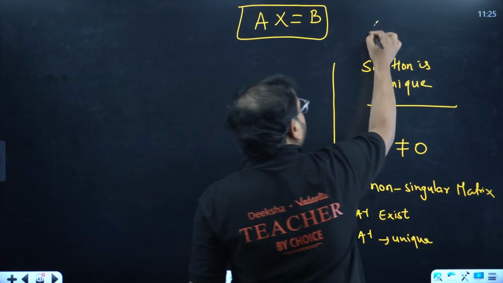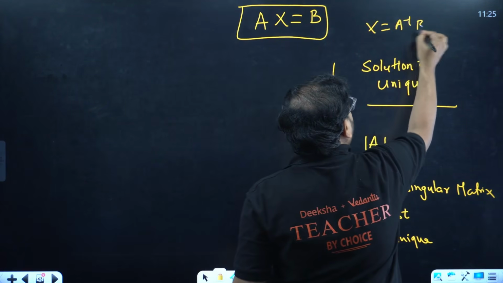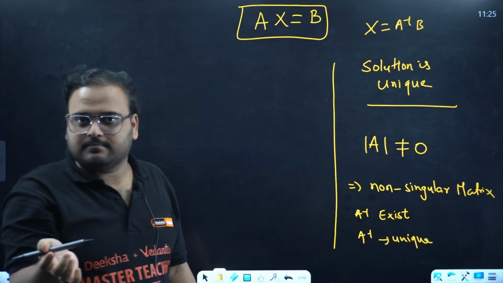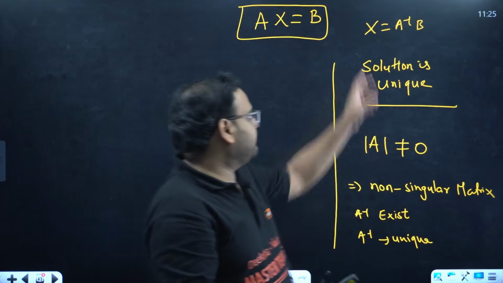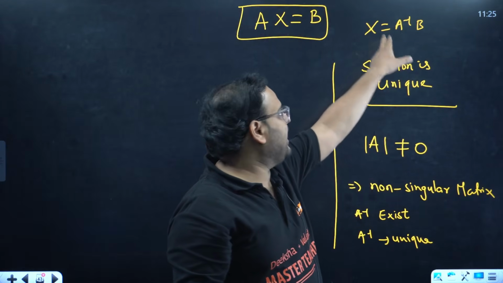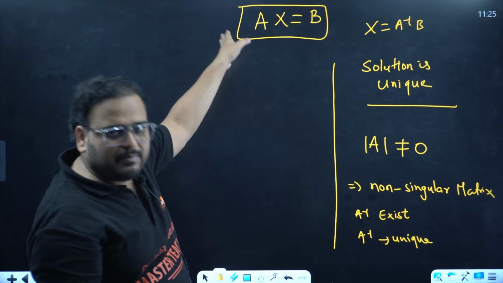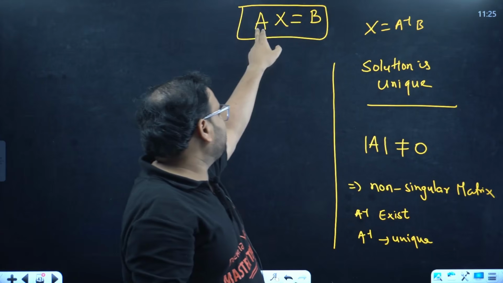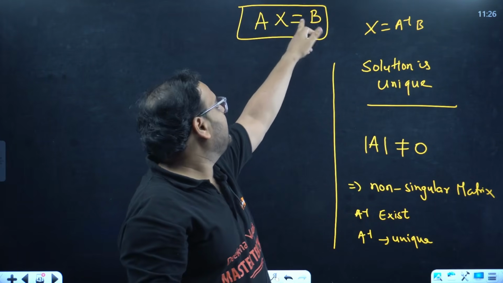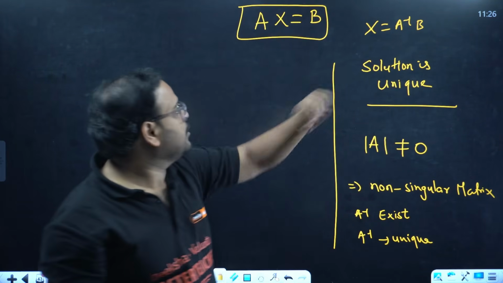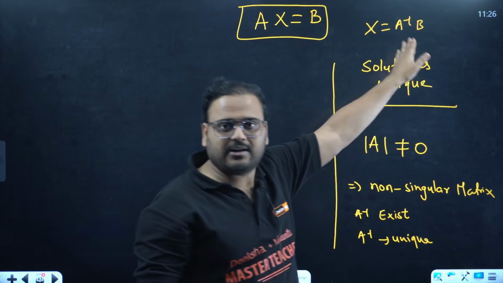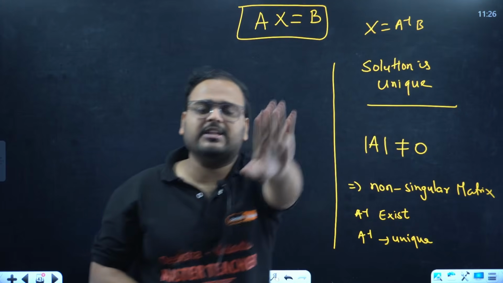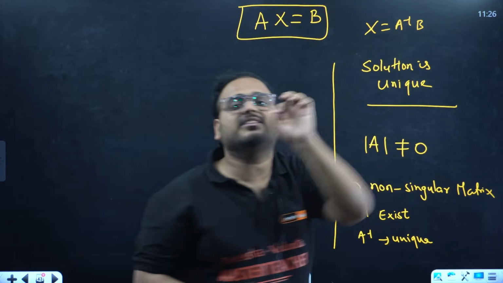So if you are finding x, you'll have A inverse times b, right? If A inverse is unique, then the product of A inverse and b will also be unique. Think about it. To find the matrix x, the variable matrix, I have to do A inverse times b. What we're doing is left multiplication of the given equation with A inverse on both sides, right? So A inverse A becomes I, which is simply x left, and this is A inverse b. Agreed? So x is A inverse b. That is understandable, from where we are getting that. So to find x, we need to find A inverse into b. b is a constant matrix given in the question.